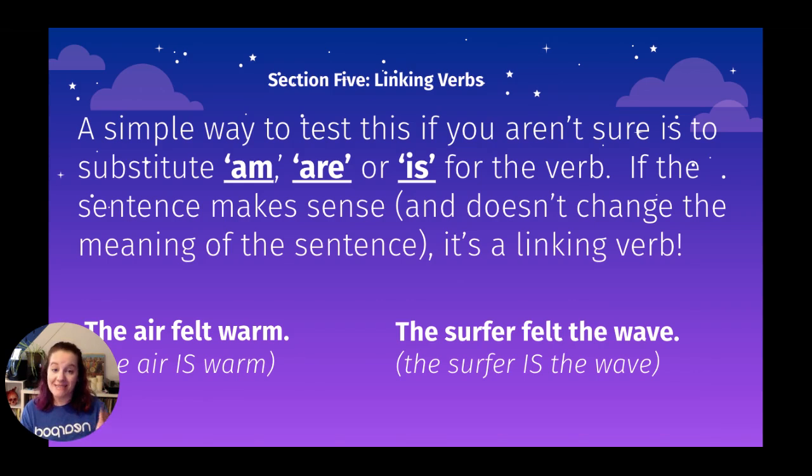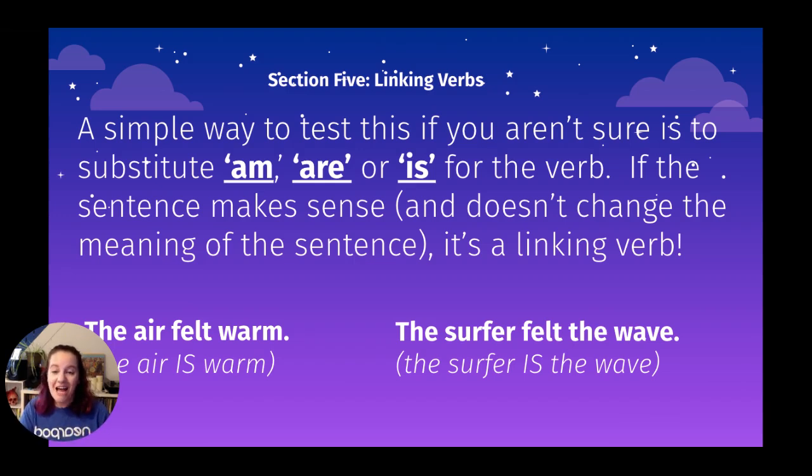And if the sentence then makes sense and doesn't change the meaning, it's a linking verb. So we said, and I'm sorry it's a little cut off by my face, "the air felt warm." I can change felt to am, are, or is. In this case, I need is. And I can say "the air is warm." The sentence still makes sense grammatically, and it doesn't really change the meaning of the sentence. The sentence truly is about the temperature of the air. So saying it felt warm or it is warm essentially keeps the same meaning, which means felt in "the air felt warm" is a linking verb.